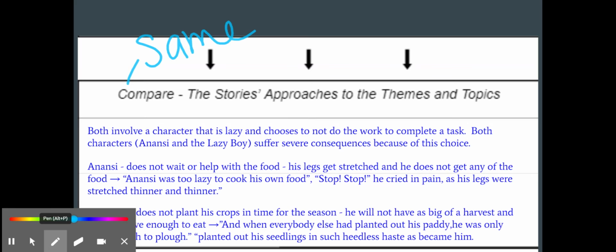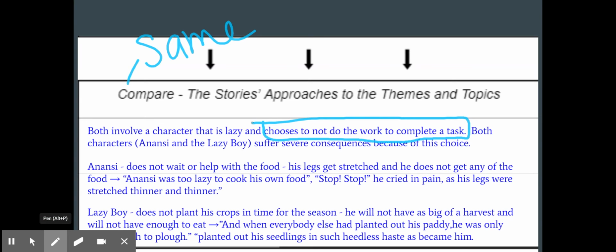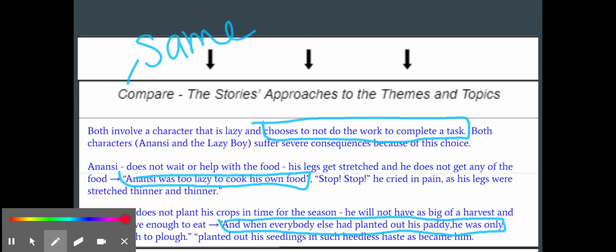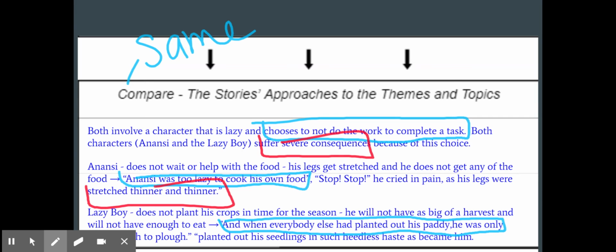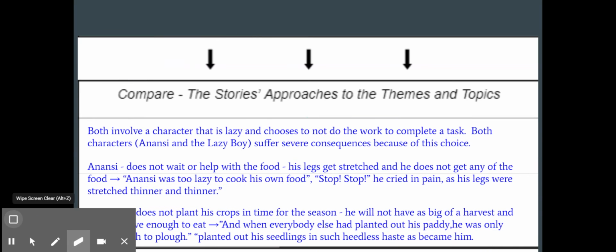So let's go ahead and look at how I found my text details to connect. So the first is they choose to not do the work to complete the task. Well, what does Anansi not do? He does not cook his own food. The lazy boy does not plant when he was supposed to. They also both have characters that suffer severe consequences. What was the severe consequence for Anansi? What was the severe consequence for the lazy boy? So again, I'm not only answering it, but I'm also having text details to back it up.